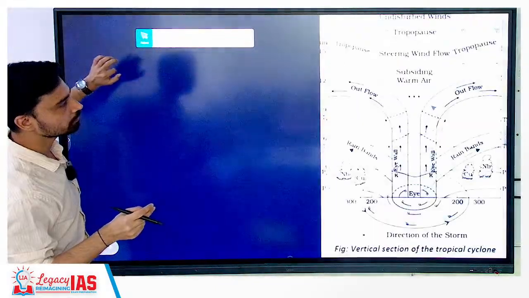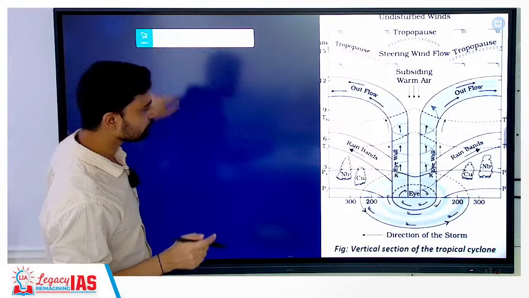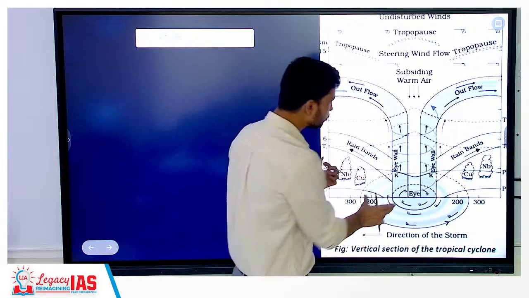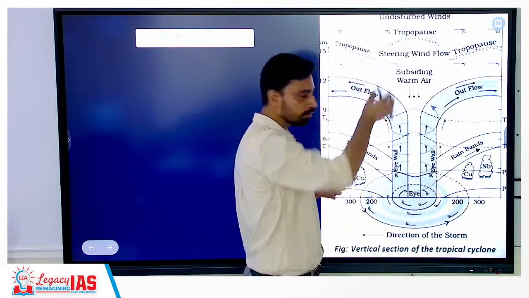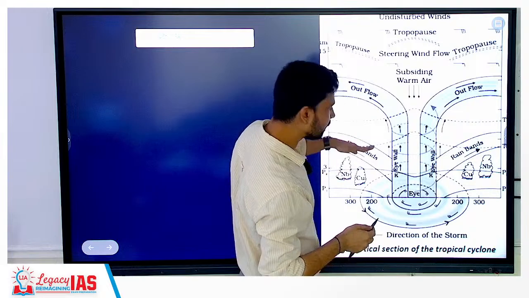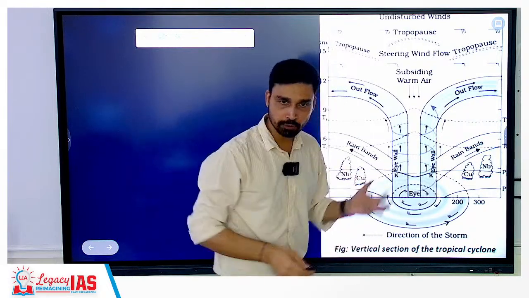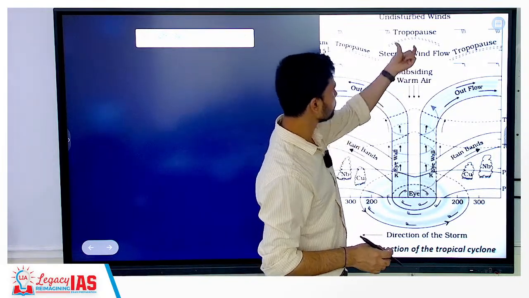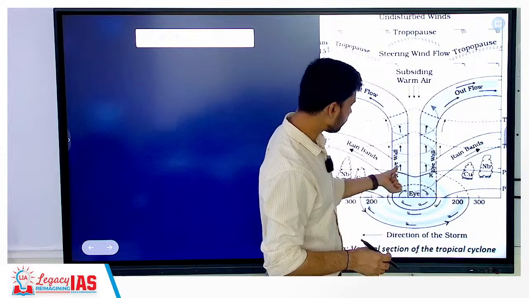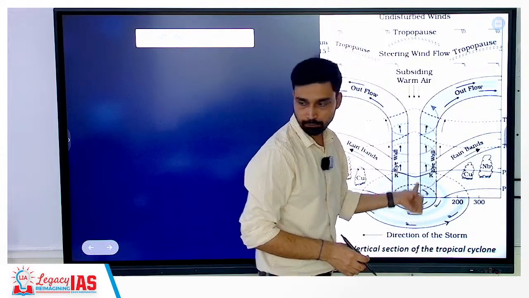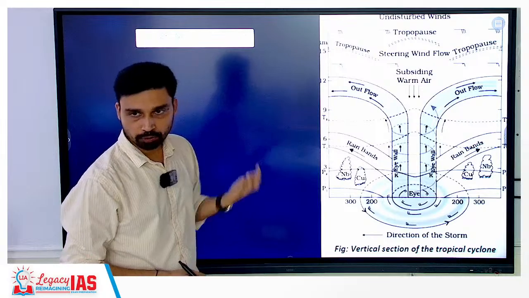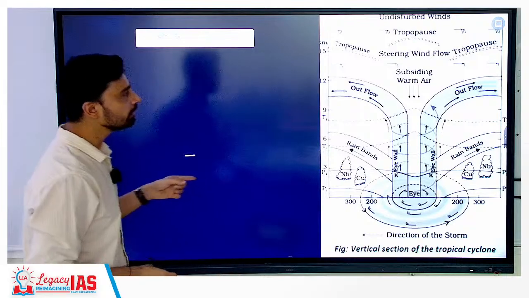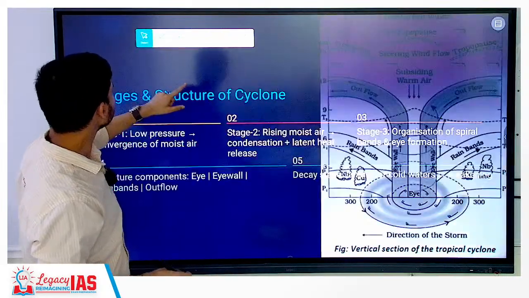It is due to this that we can understand the structure of a cyclone. If you look, it looks something like what we have drawn in the class also. You have the convergence of wind in this low pressure area, then the rotation of wind, then the rise of wind. In the outer part, you have the rain band region, with cumulonimbus cloud generally forming, dense clouds and heavy rainfall. The central part is what you call the eye region. The surrounding part is referred to as the eye wall. So, this is the structure of a tropical cyclone: the eye wall, and around that the rain band region. These are the conditions.